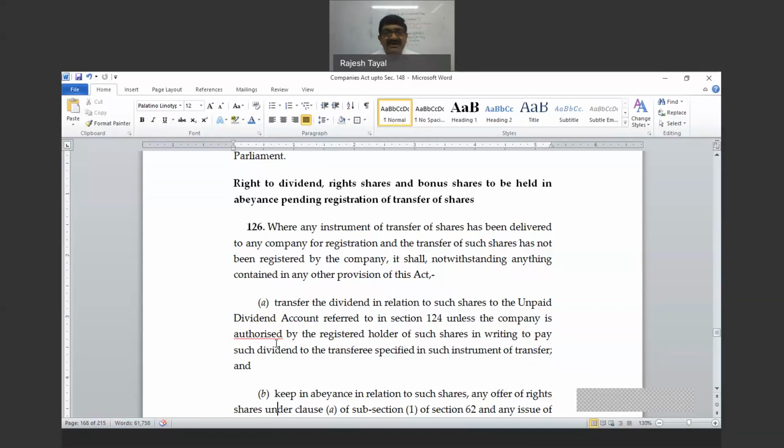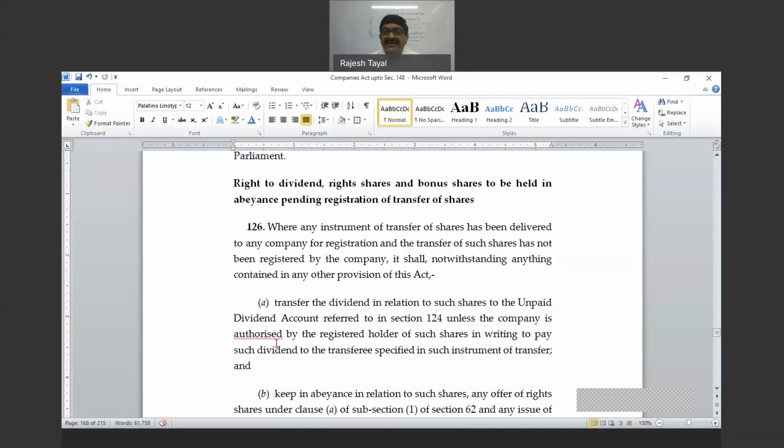Or there is some other dispute going on as far as the right to receive the dividend is concerned. So the company is not there to decide who is the right person to get the dividend. So whenever for any reason it is brought to the knowledge of the company that there is a serious dispute other than transfer as well, then dividend is not to be paid to anyone. The company can keep that amount in abeyance.